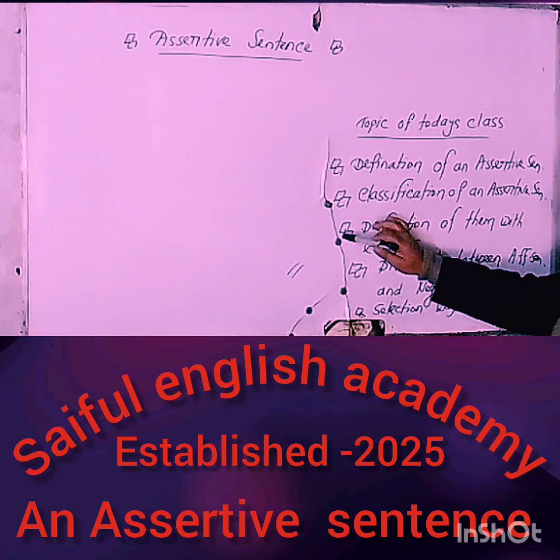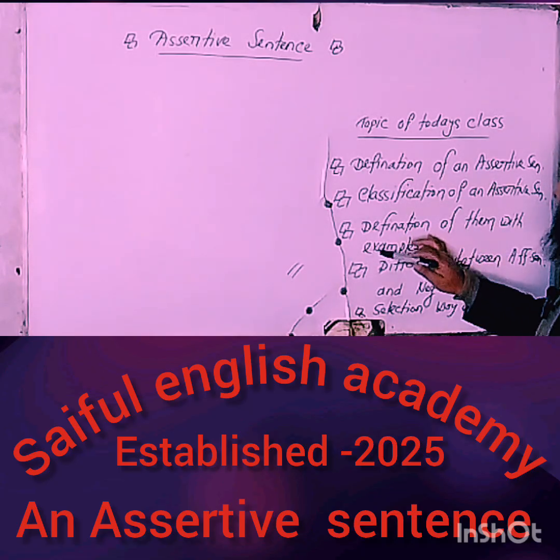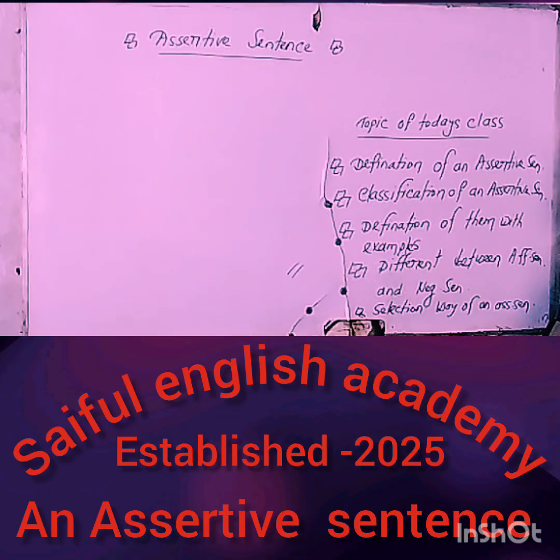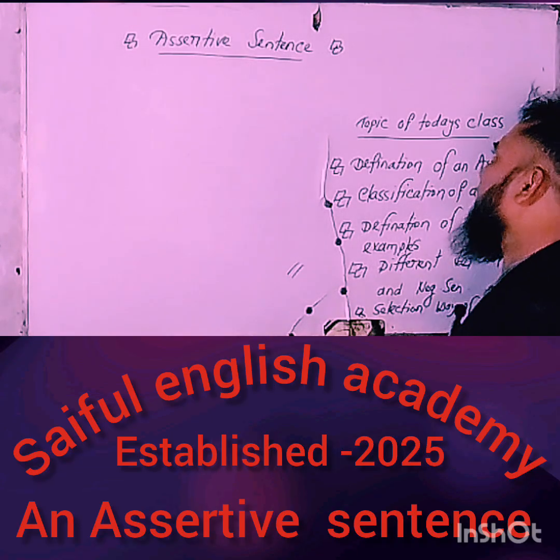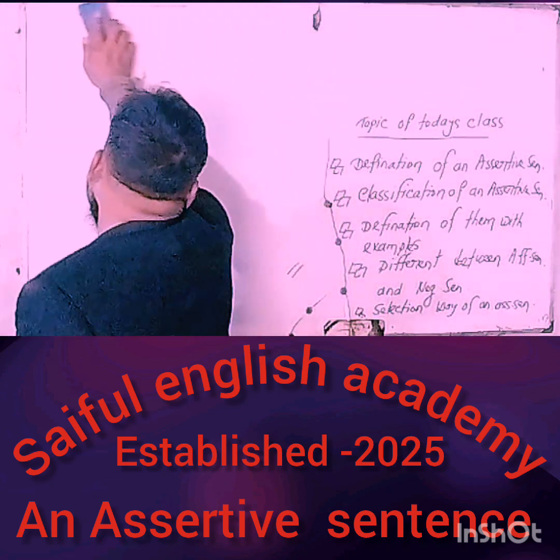Thirdly, the definition of them with examples. Fourthly, the difference between affirmative and negative sentence. And finally, the way of selecting an assertive sentence.